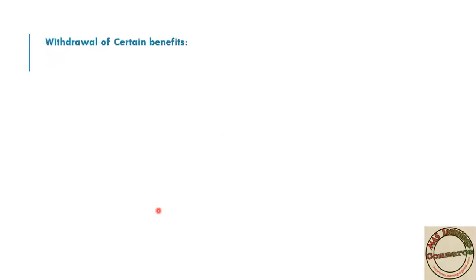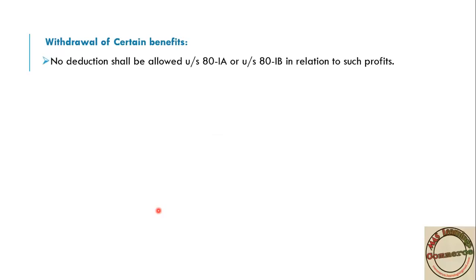Now moving further to when this benefit will be withdrawn. That is, no deduction shall be allowed under section 80IA. If you are utilizing section 10A, means you are not eligible to take any deduction under section 80IA. Now, what is this 80IA? 80IA is a deduction in respect of profit and gain from undertaking or enterprise engaged in infrastructure development.